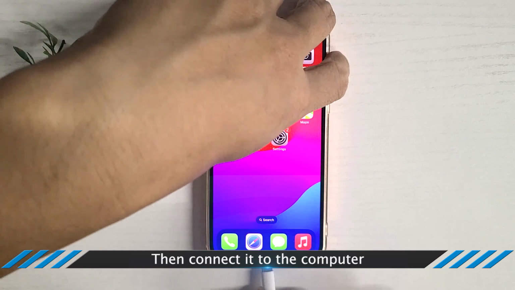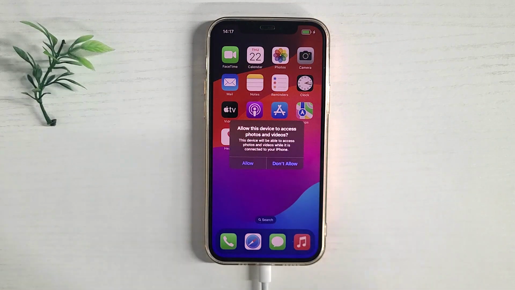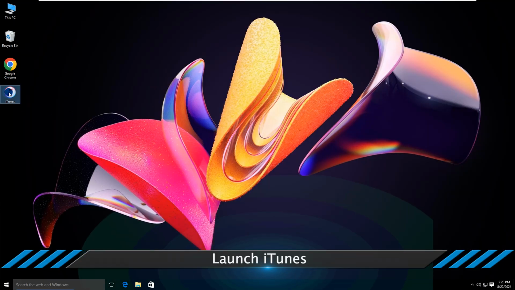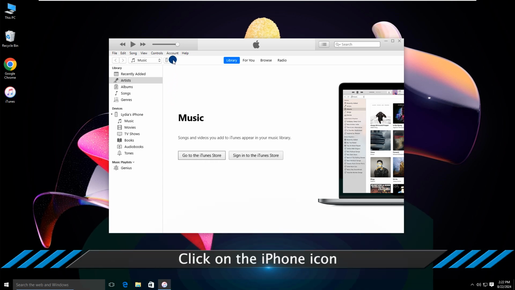Then connect it to the computer. Launch iTunes. Click on the iPhone icon.